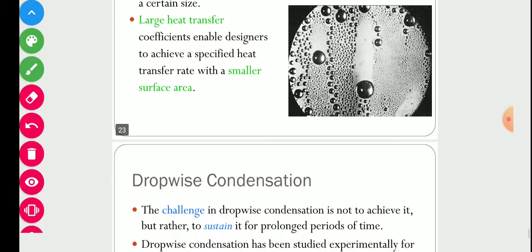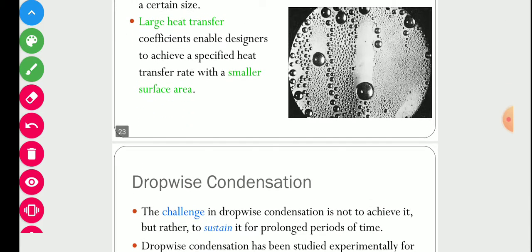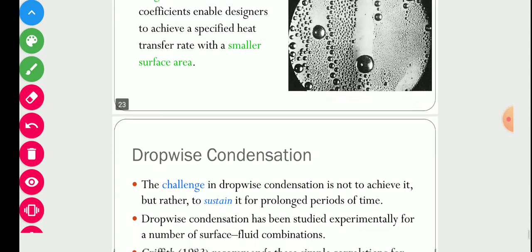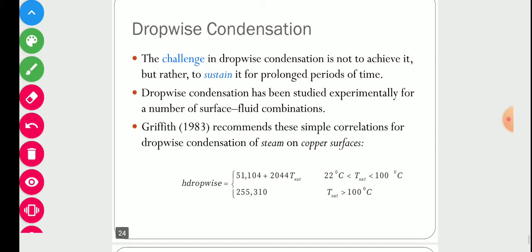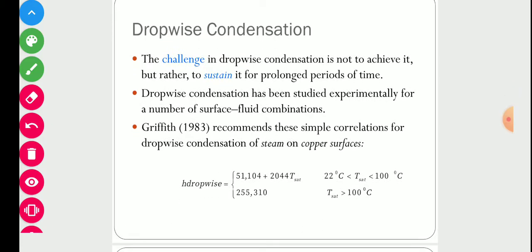But the challenge in dropwise condensation is not to achieve it, but rather to sustain it for a prolonged period of time. Because if the surface is very smooth, it normally forms dropwise condensation, but with time it gets roughened up, and due to scaling on the surface, it starts forming film condensation.